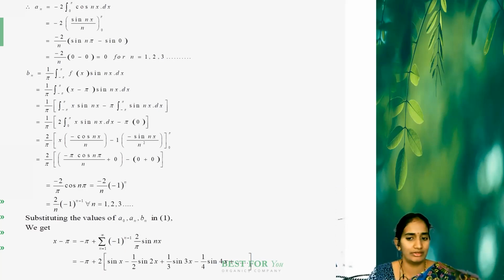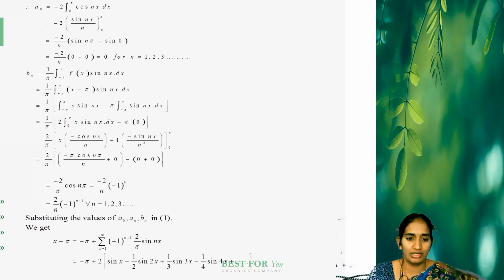So for the alternating sign, we know for every even n value we get 1, and for odd n we get minus 1. Then you simply write it as minus 1 whole power n. So minus 2 by n times minus 1 whole power n, that means one negative power 1. The base is equal, so you add the powers. Then the next step you write minus 1 whole power n plus 1, since the previous one was negative, for all n equal to 1, 2, 3 and so on. So this is the value of Bn.